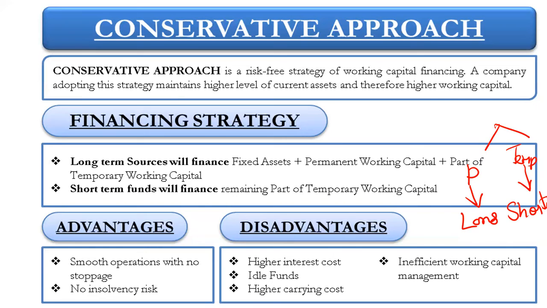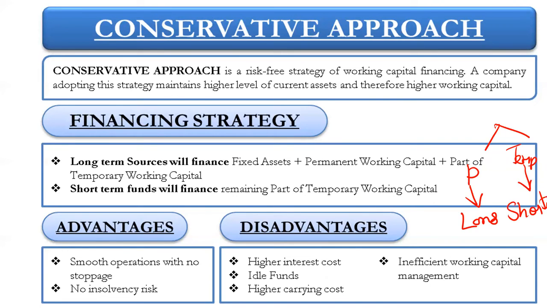Then advantages and disadvantages. Smooth operations with no stoppage. Here you are using the appropriate sources, so there will not be any interruption in your business. The flow of the business will be smooth. Okay, then no insolvency risk. Here we are using the appropriate measure, so there will be no risk of insolvency.